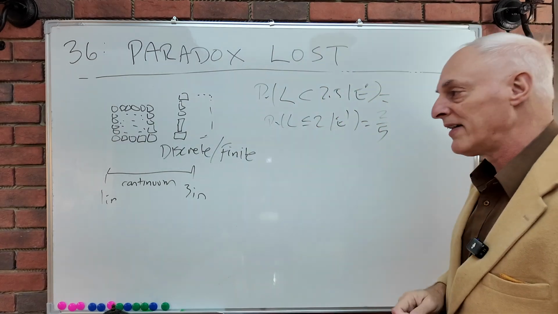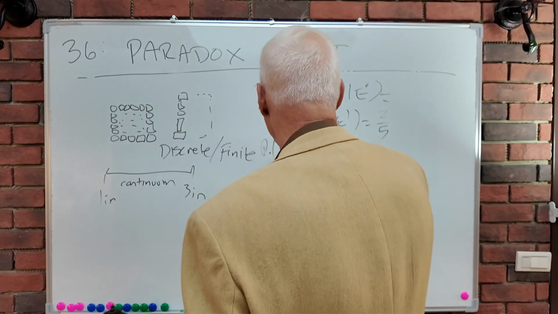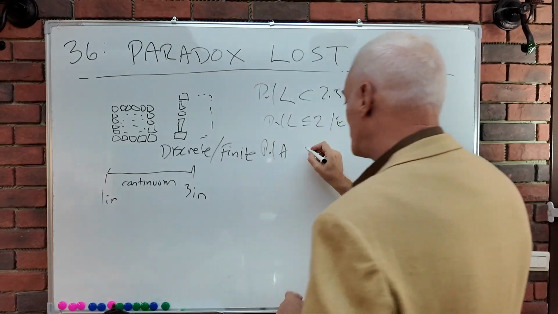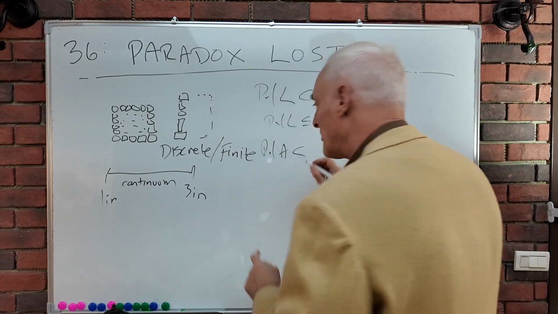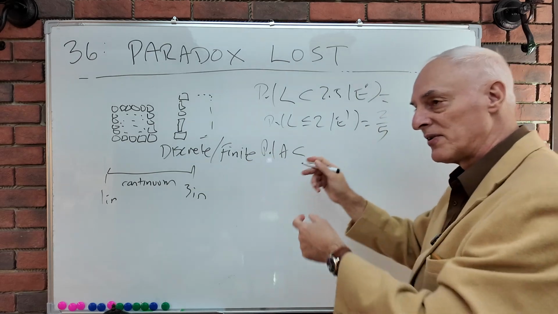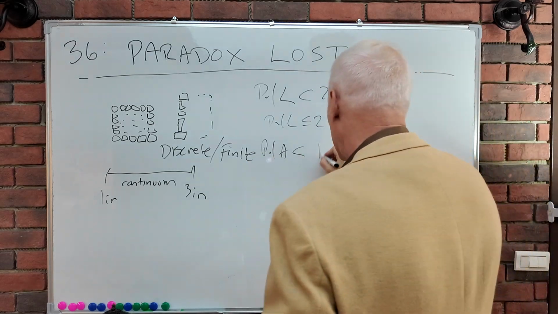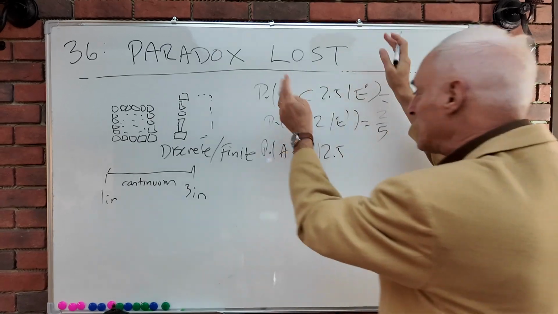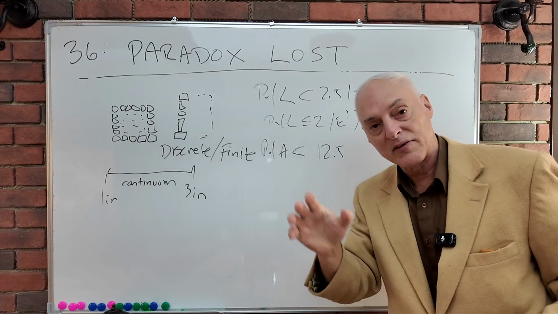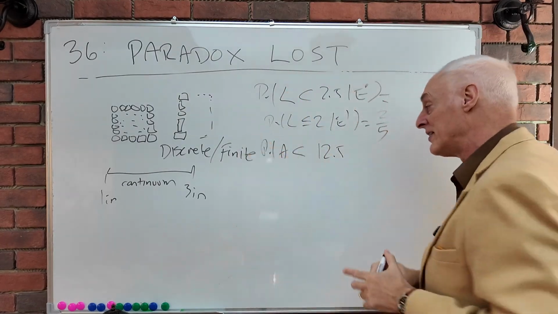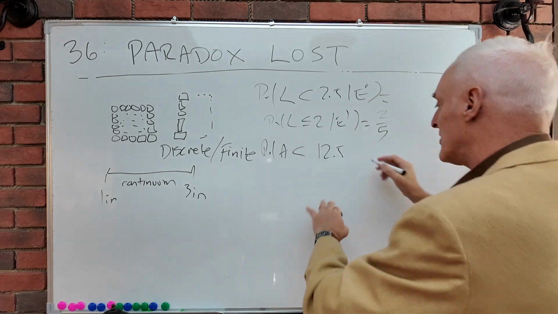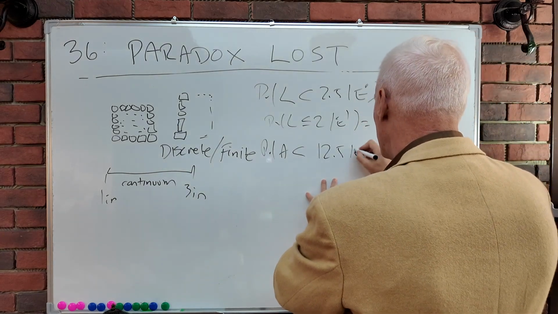Okay, now what about the area? The probability of the area was going to be, we want 5 times 5 is 25, or half of 25 is 12.5 units. I'm not putting units on any of these things. They don't have to be inches. They could be whatever unit you want. They have some unit though. 12.5 is this.